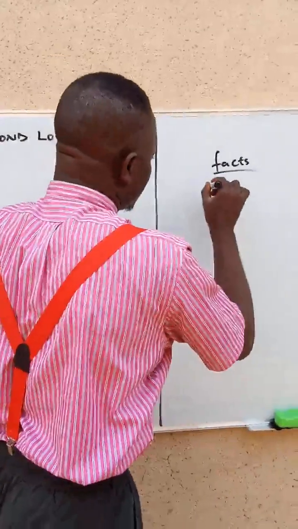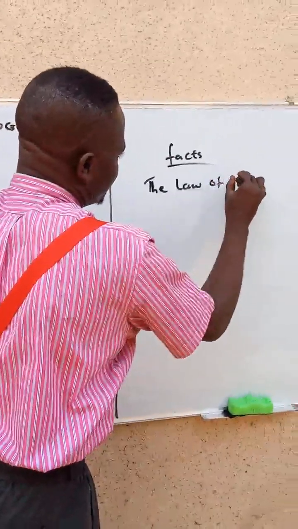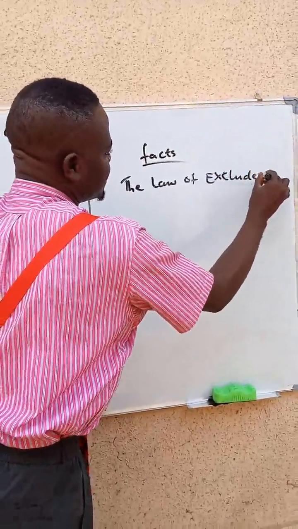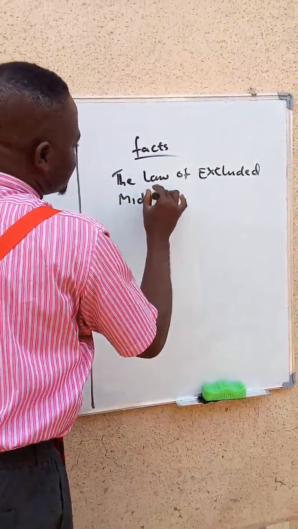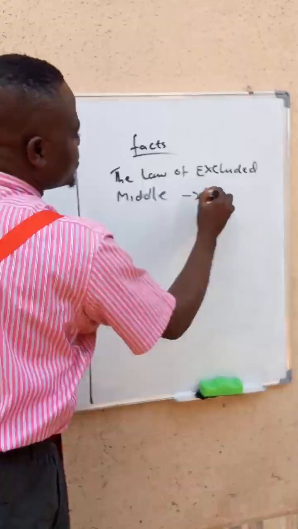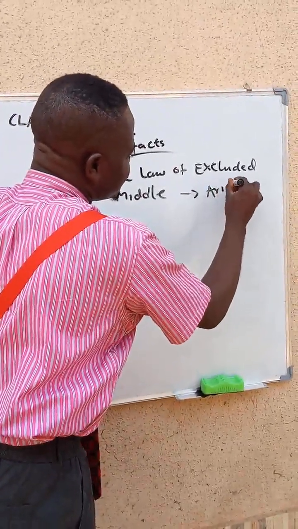We have the law of excluded middle. This has to do with classical logic, and the notable person there is Aristotle.